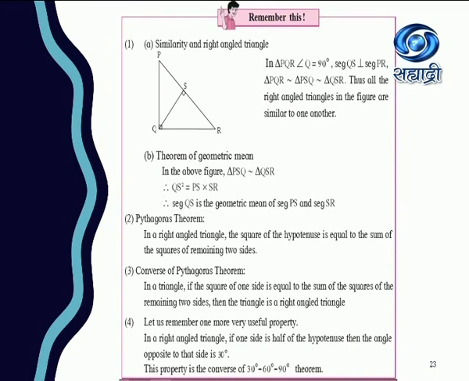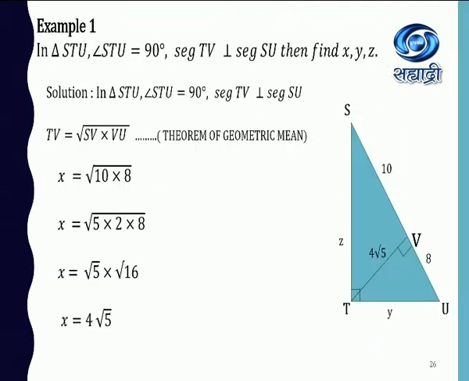So do not forget these things. Remember these things properly so that we can solve problems completely based on Pythagoras theorem, theorem of geometric mean, similarity, converse of Pythagoras theorem, and of course converse of 30, 60, 90 degrees. Let us see one example.